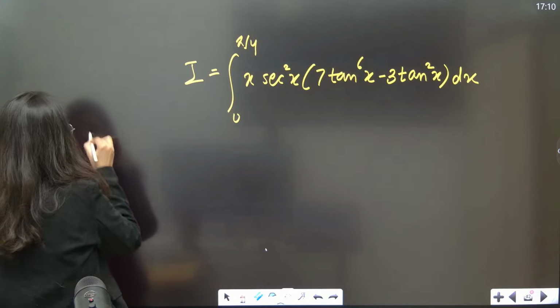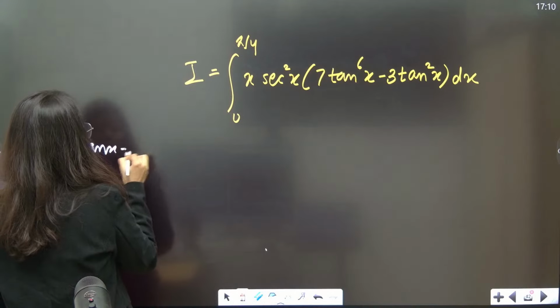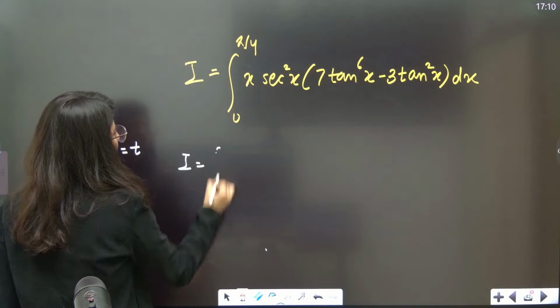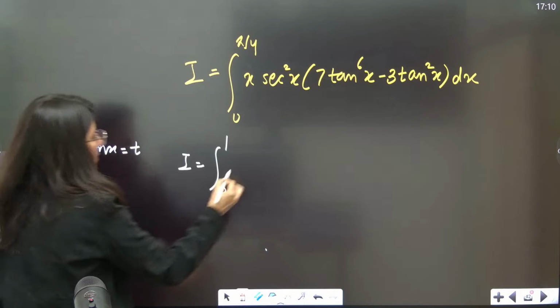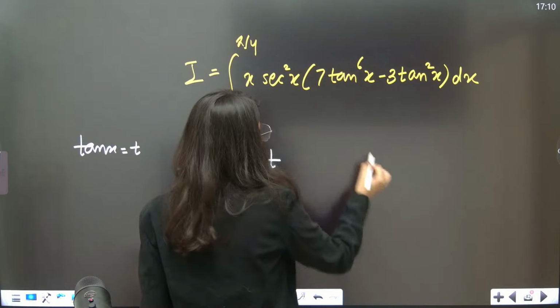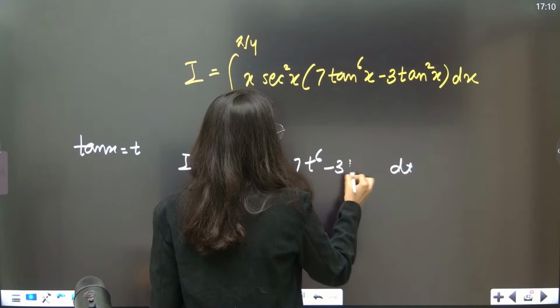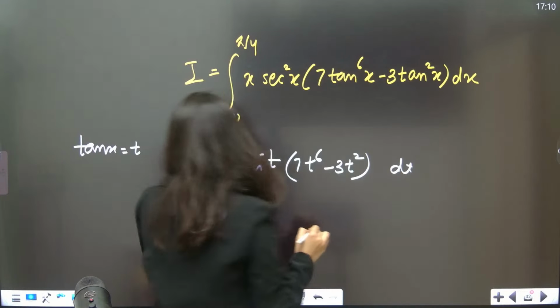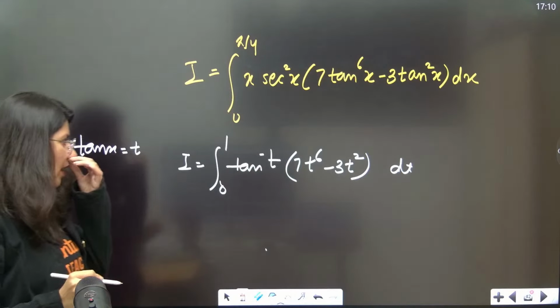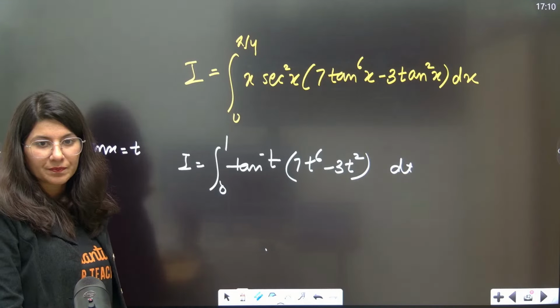Put tan x equals t. So I will be what? This is 0 to 1. x will become tan inverse t. Okay, ma'am. Then this is dt, and this is 7t power 6 minus 3t square. Correct? Tan inverse t and 7t power 6 minus 3t square.